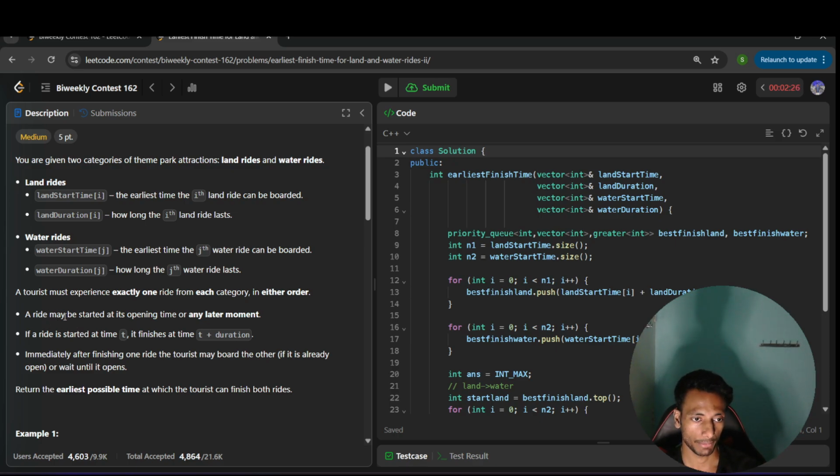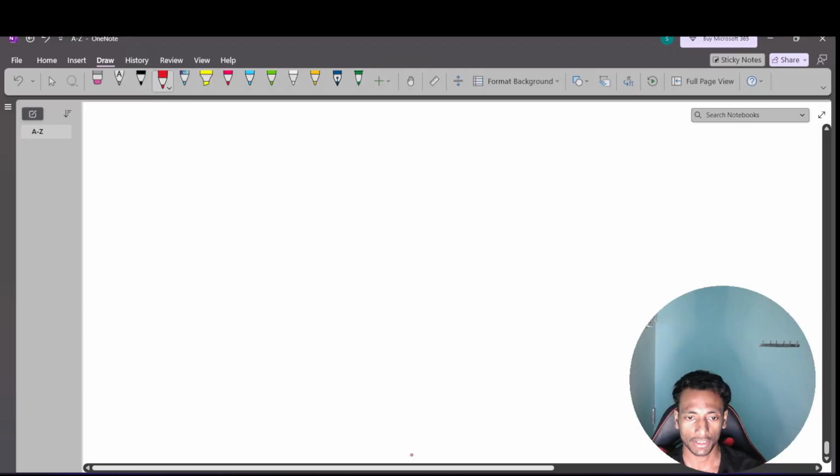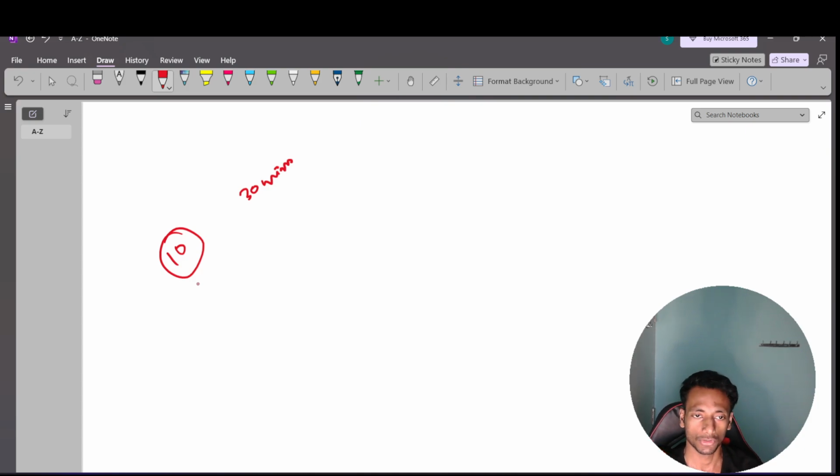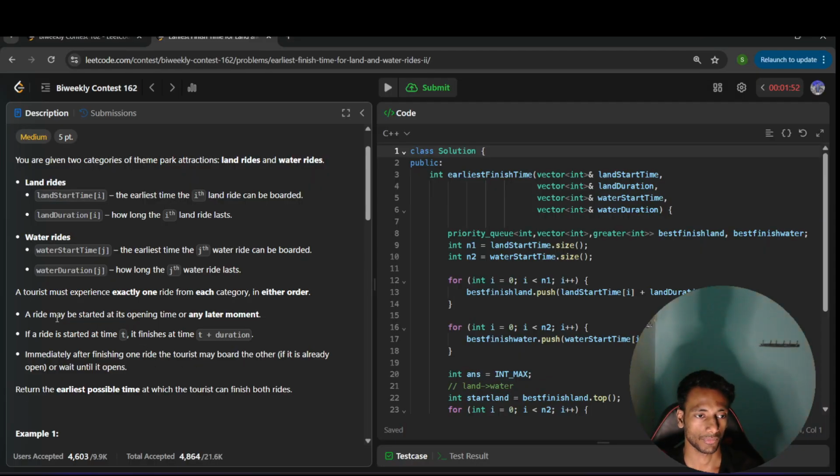A ride may be started at its opening time or any later moment. Suppose a ride opens at 10 and lasts for 30 minutes. I can also start from 11 o'clock, and it will still last for 30 minutes. So I can start anytime from 10 o'clock onward. That is what they are trying to say: a ride may be started at its opening time or any later moment.